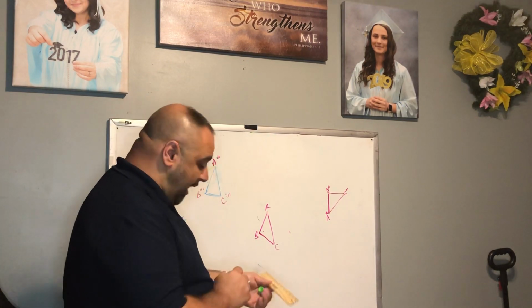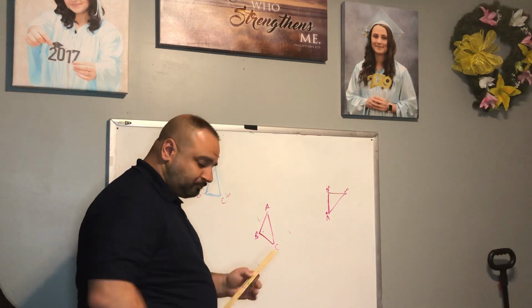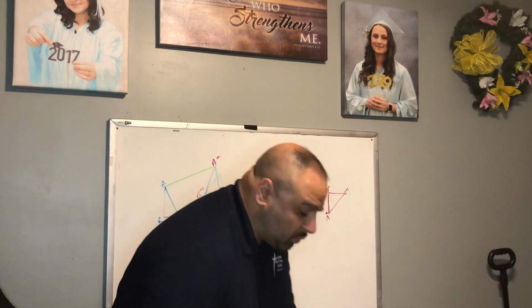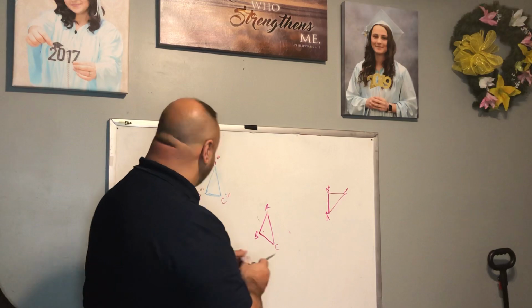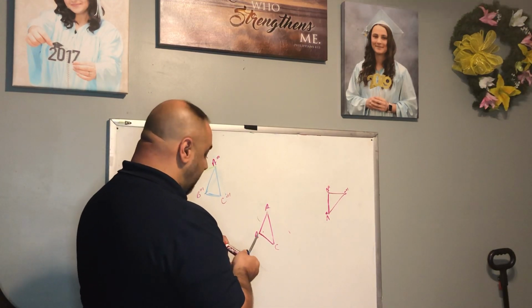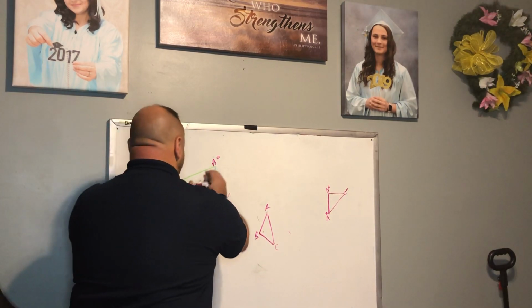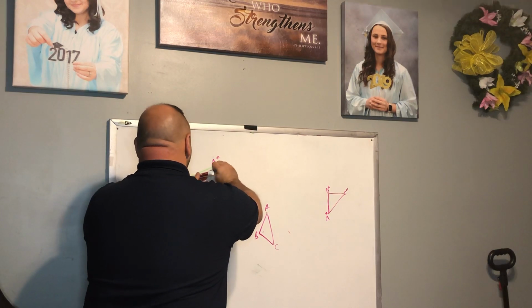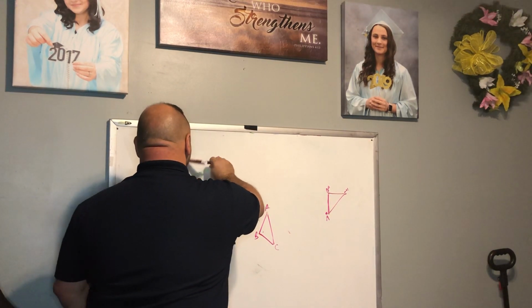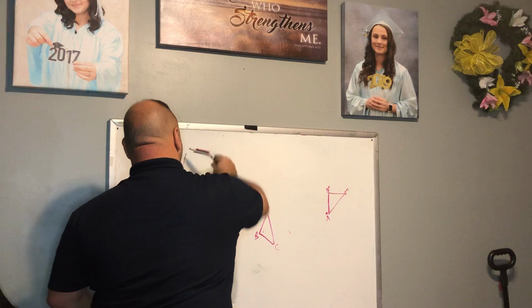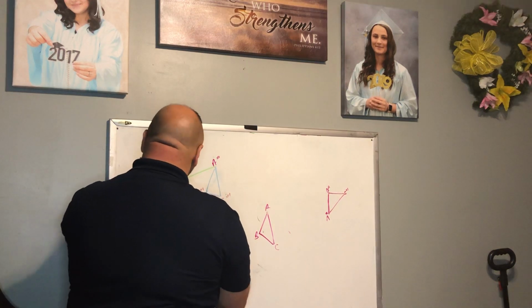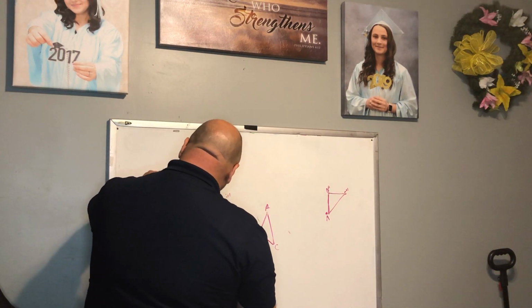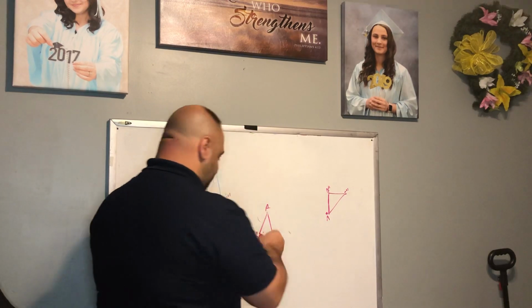Once we do that, now we want to form a perpendicular bisector. How we do that is simply, we're going to stick our compass point on the endpoint, A triple prime, open it up a little bit more than halfway, and strike an arc there. Then stick our compass point on A and do the same thing.